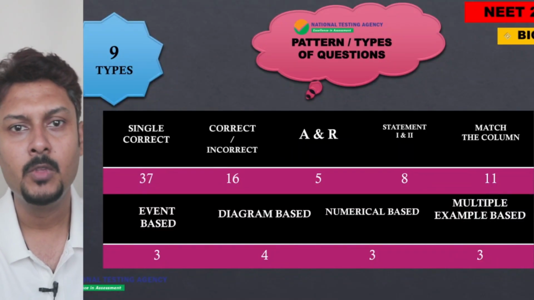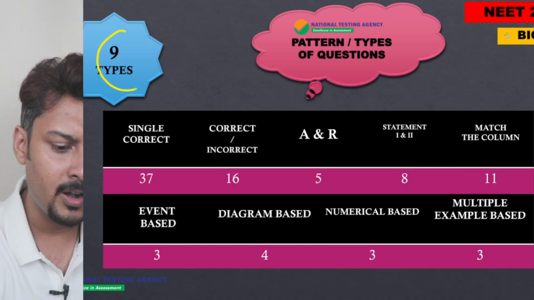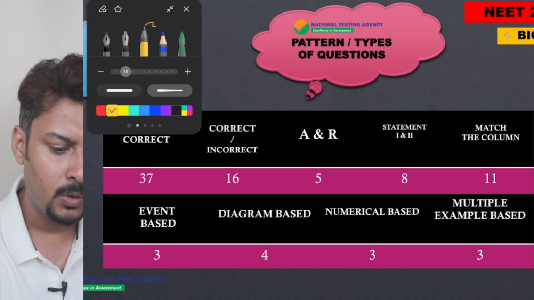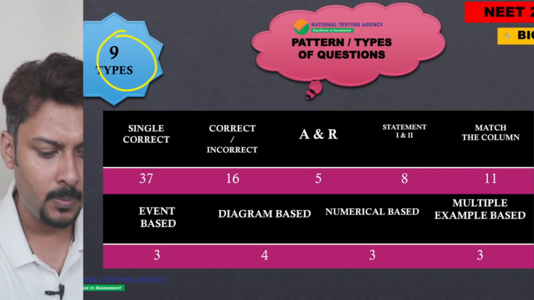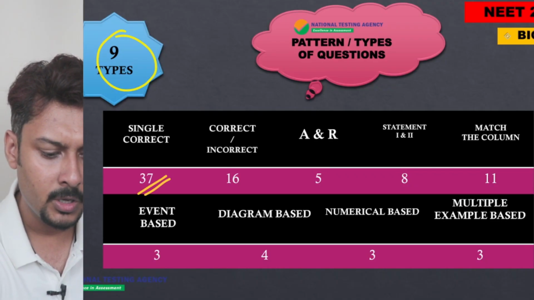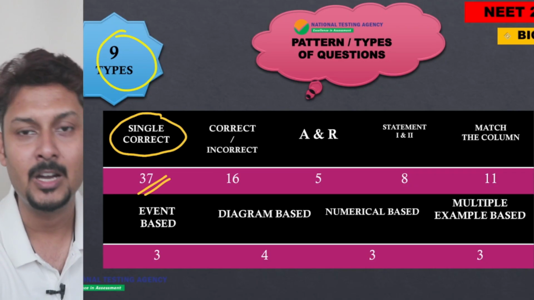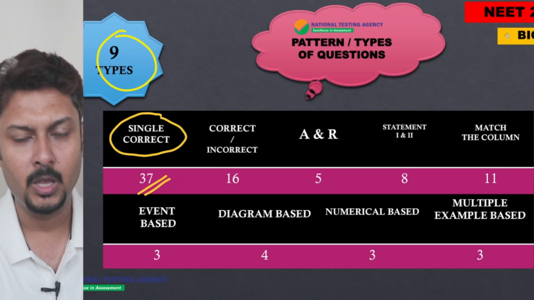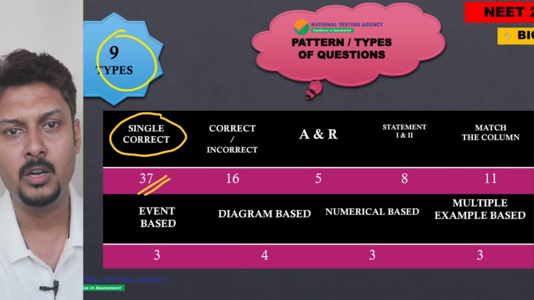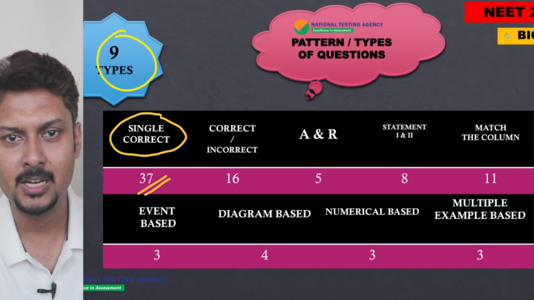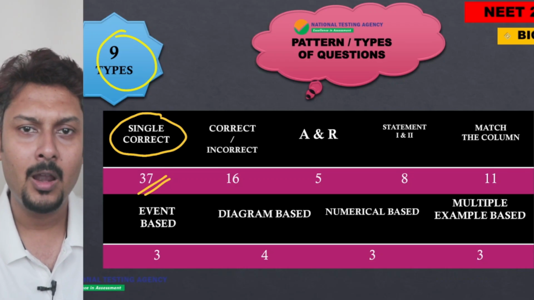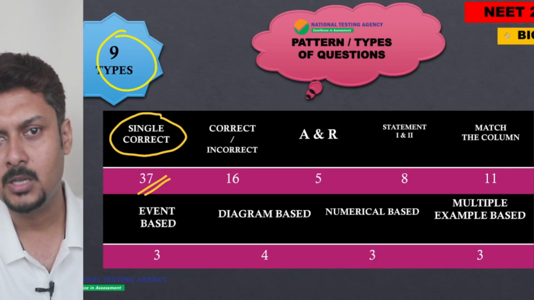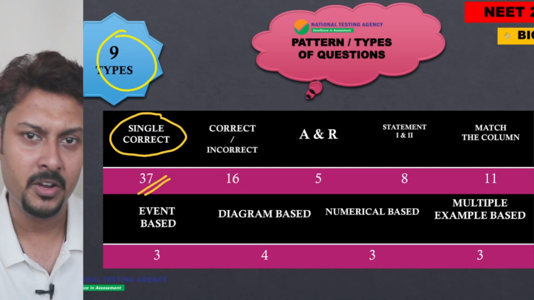As you can see, a total of 9 different types of questions came this year in the NEET 2025 paper. Whatever I have seen, a total of 37 questions came as single correct. That means one-liner questions came as 37 questions. Earlier, if you check NEET 2016, 2017, 18, before 2020, the one-liner question number was a bit high. But after 2020, this number is decreasing every year.